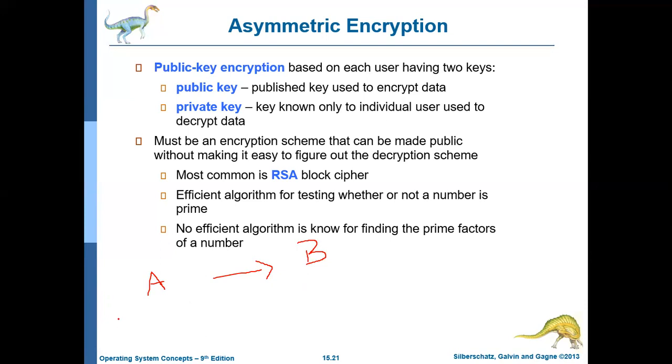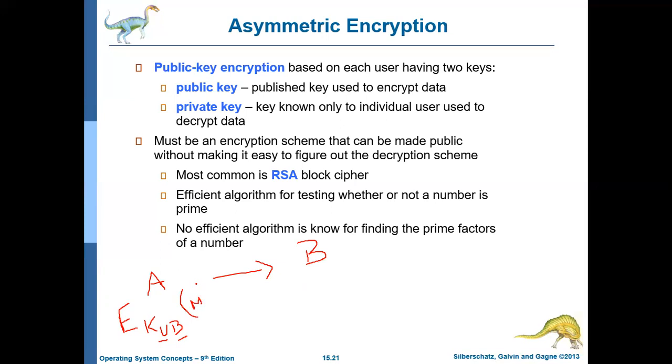Then Alice will encrypt the data using the public key of Bob. Alice will encrypt the data using the public key of Bob. Say I'm calling the public key as U, so U represents public key and B represents Bob's public key, and the message.